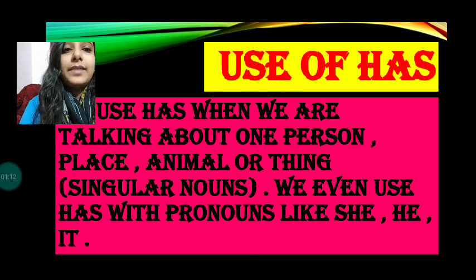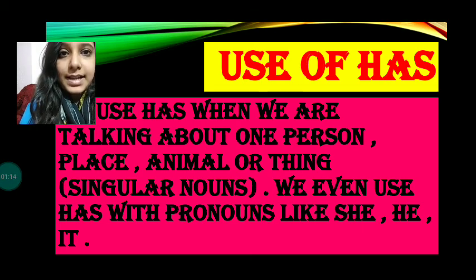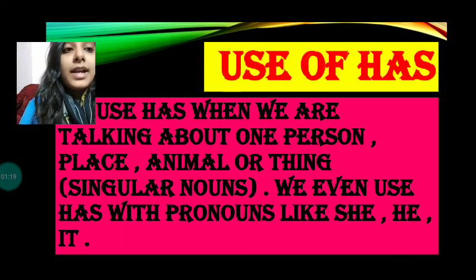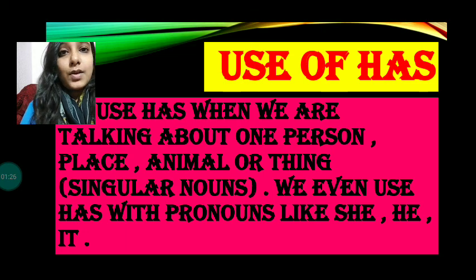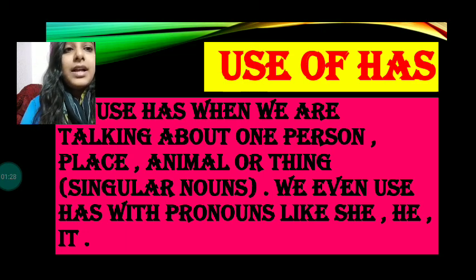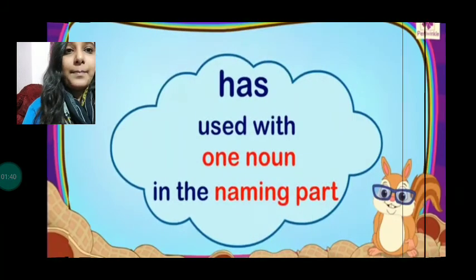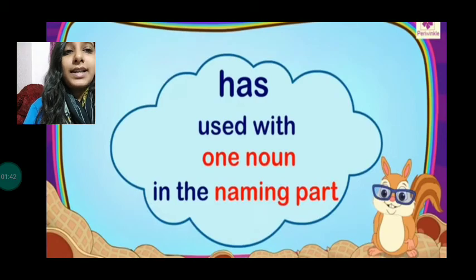We use has when we are talking about one person, place, animal or thing, that is singular nouns, or we even use has with pronouns like she, he, it, that is singular nouns and singular pronouns. We use has with them, and that's why we use it with a singular person, place, animal or thing, or singular pronouns like she, he or it. So let's see some of the examples. Has is used with one noun in the naming part, that is a singular person.